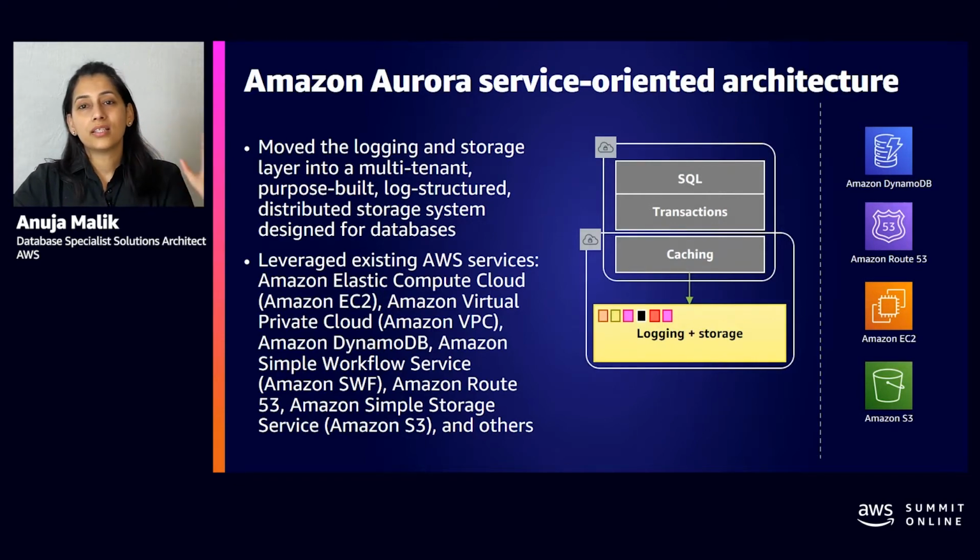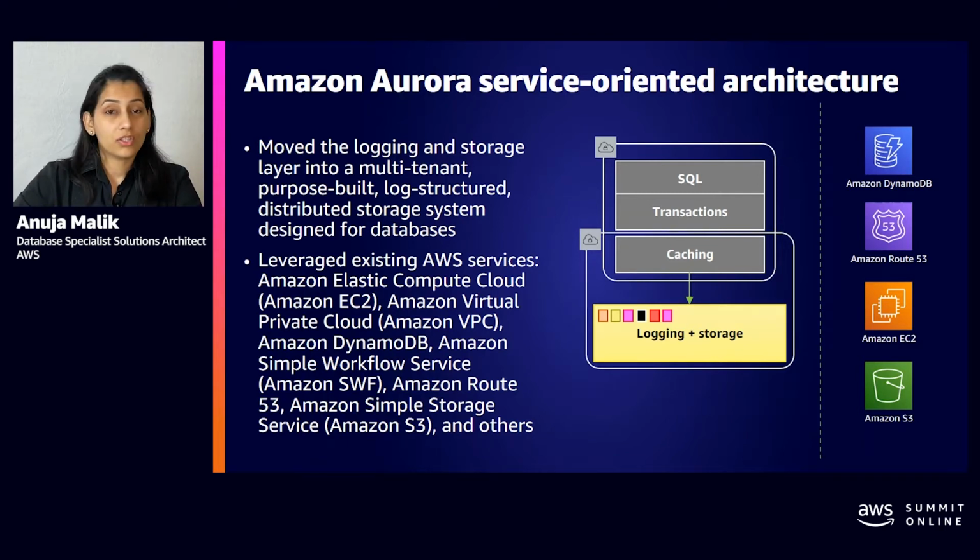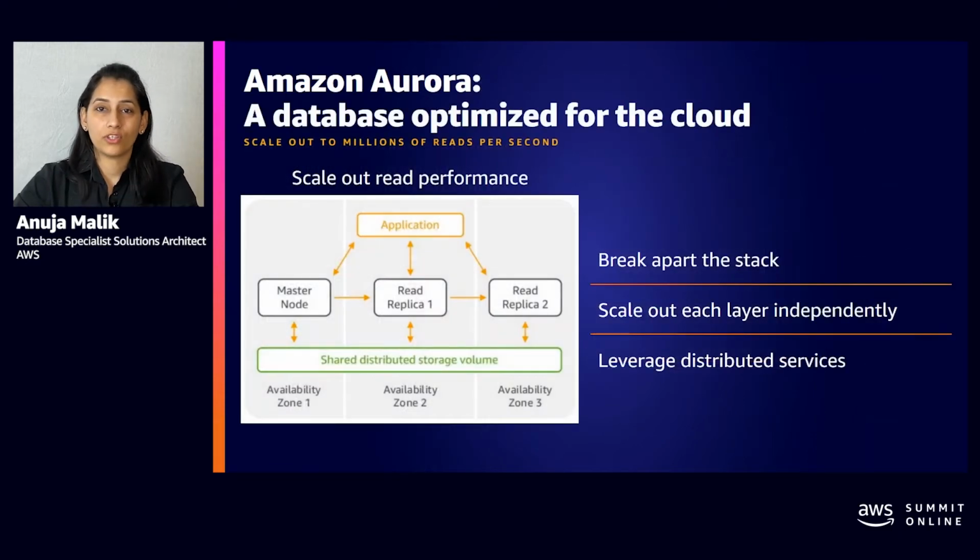The compute layer still does the transactions and the query processing and the caching, but the storage engine is really what is specially designed for the Aurora system. The storage volumes of your Aurora database are striped across the storage nodes, which are distributed over 3 availability zones. So Aurora maintains 6 copies of your data, 2 in each of the 3 availability zones, and that protects you against the availability zone's failure.